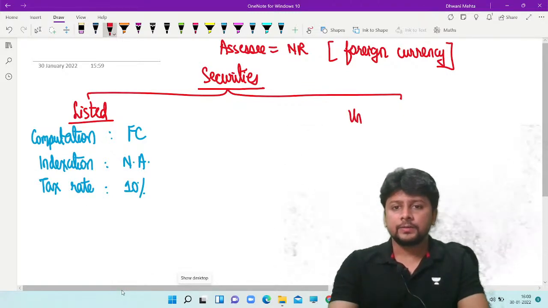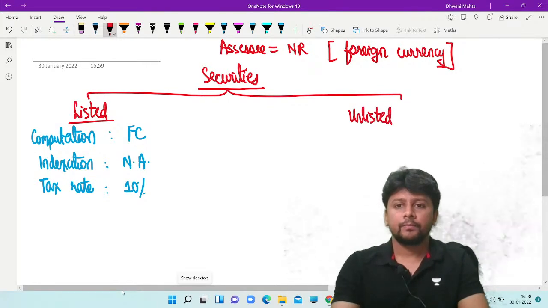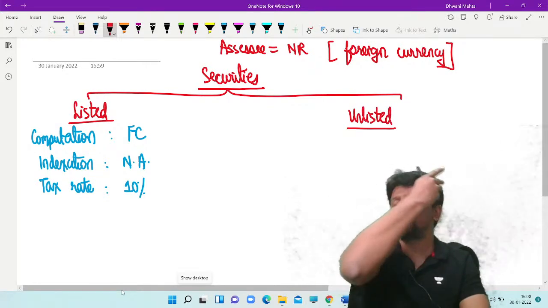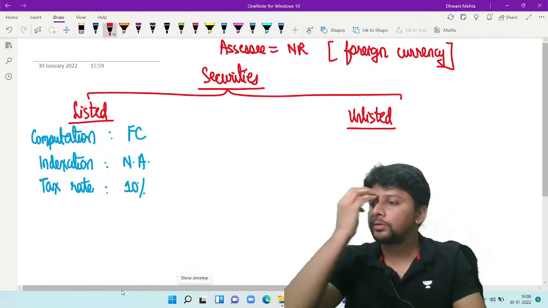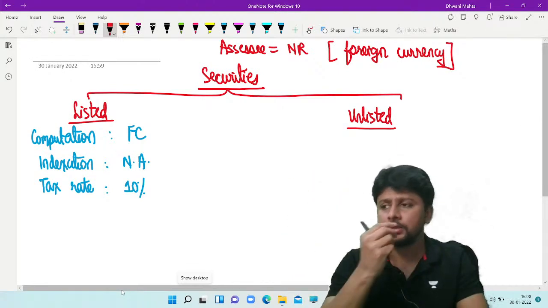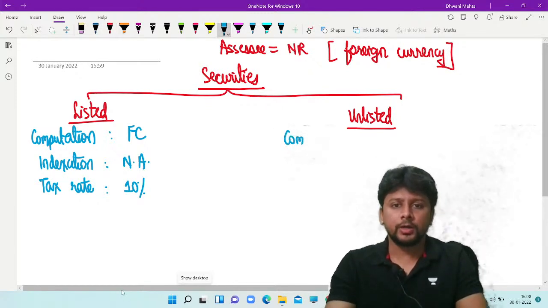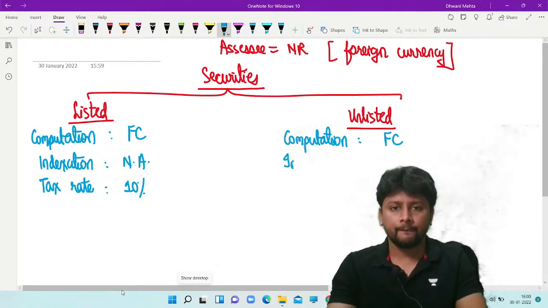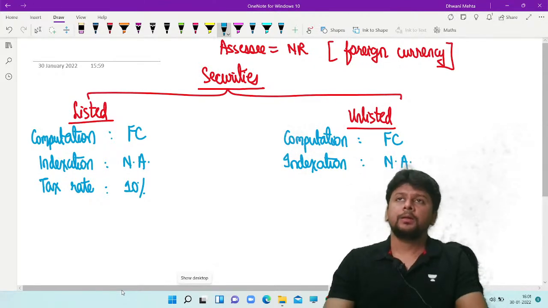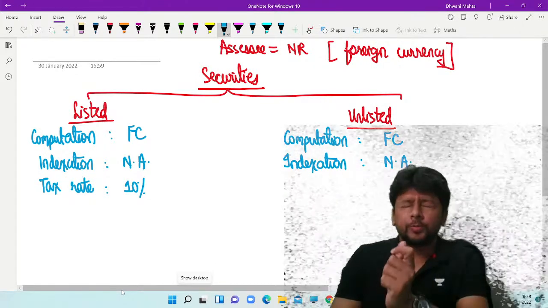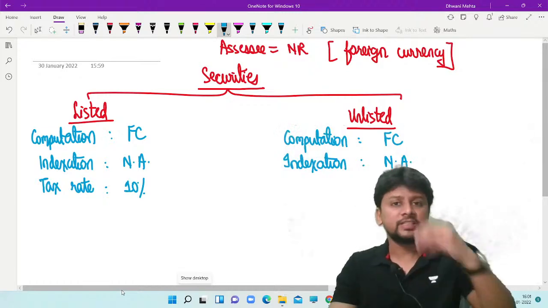But if it is unlisted, the problem that used to exist, it was a problem that used to exist about maybe 8-9 years ago or a decade ago. Since you are a non-resident, your computation of capital gain would still happen in foreign currency. Indexation would not be available, but the option of 10% was available only for listed.